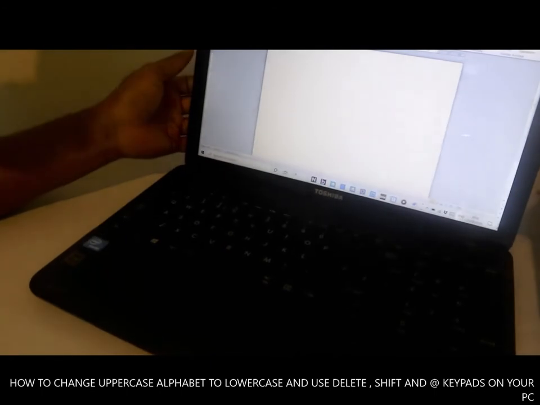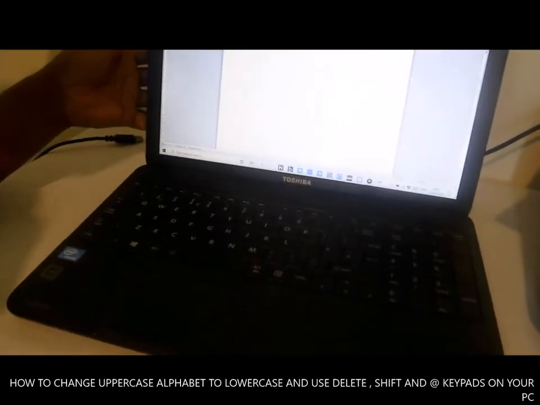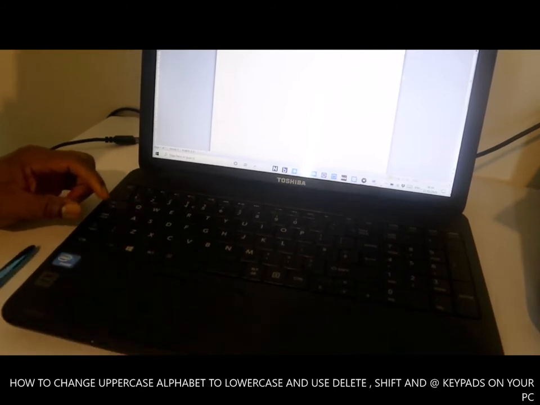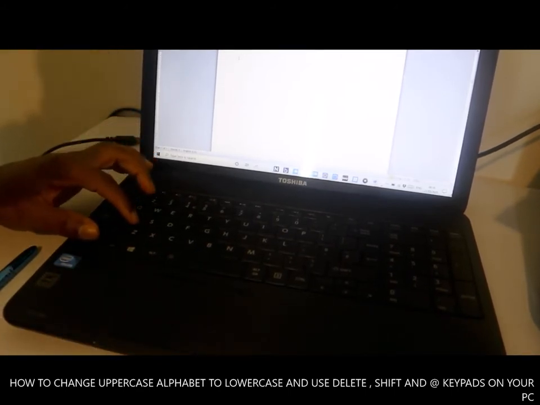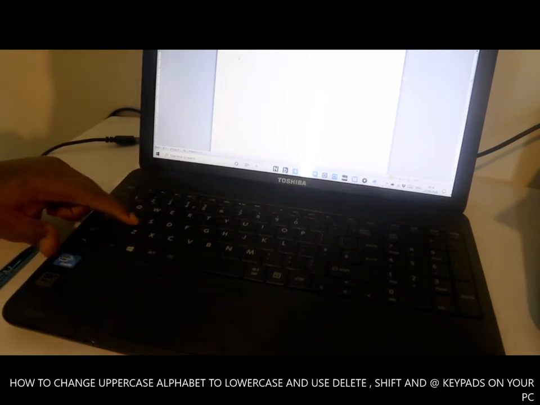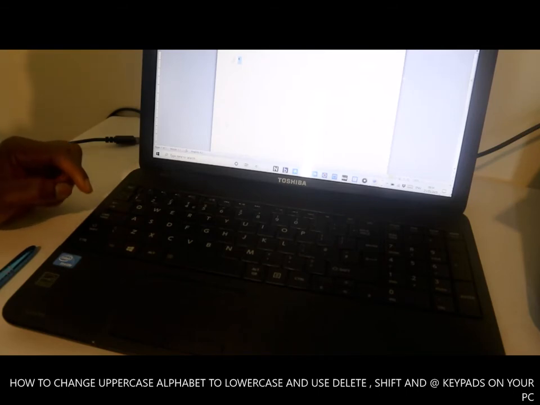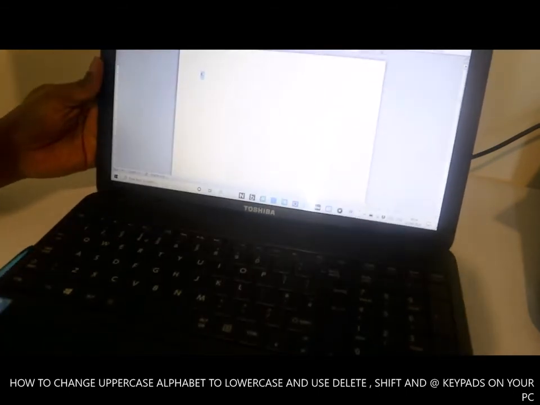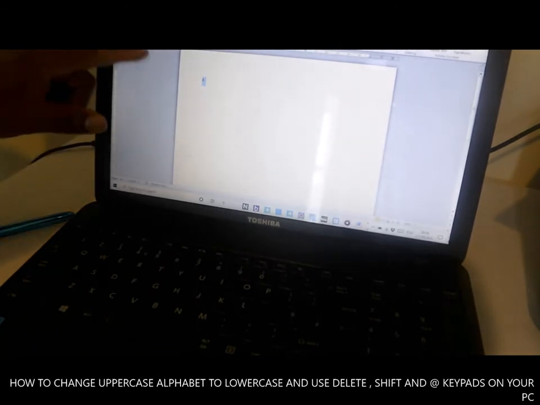What you need to do is type in capital letter. Let's say you want to type A. This is A, alphabet A. Now it's in small letter. You can see this alphabet A is in small letter.